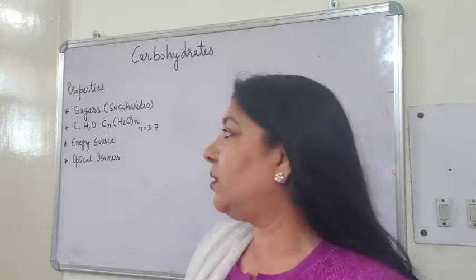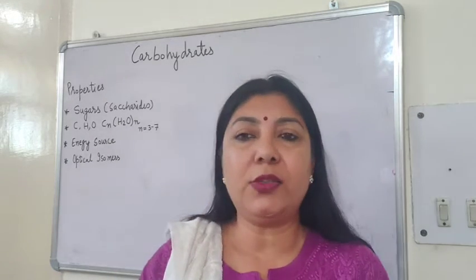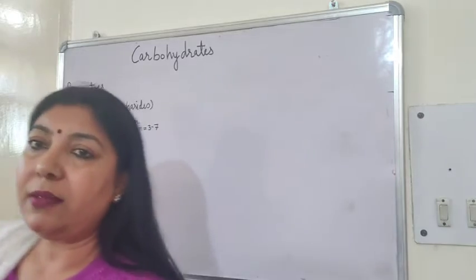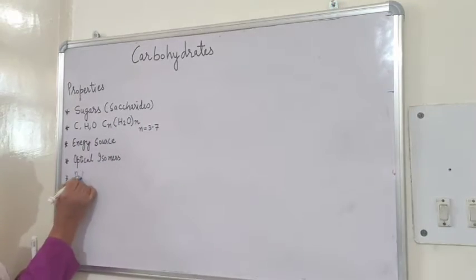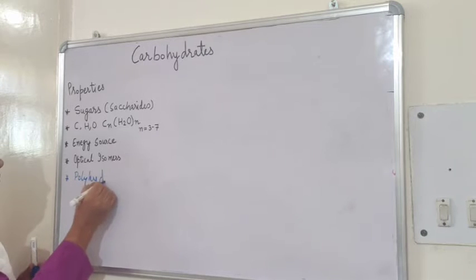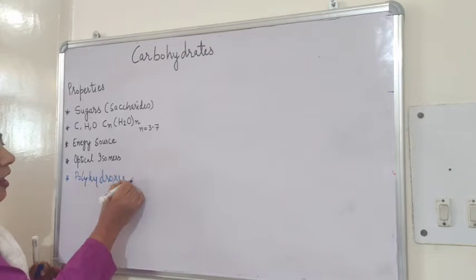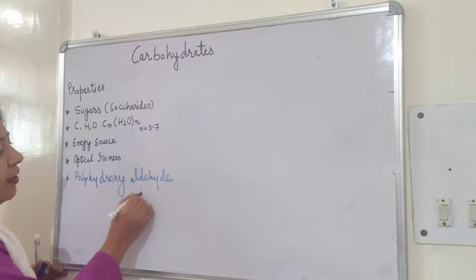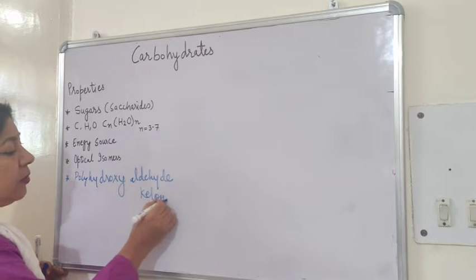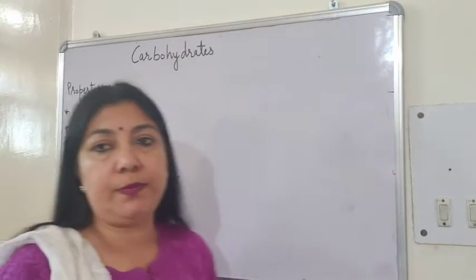All these are energy sources. And they are optical isomers. One more thing, they are chemically polyhydroxy aldehydes or ketones. So this means they have many OH groups.